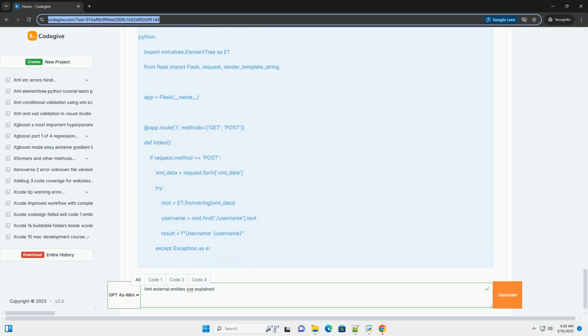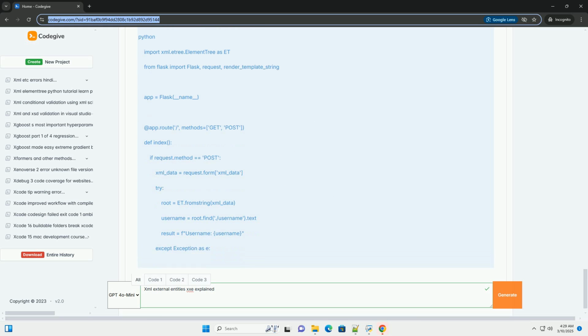4. Types of XXE attacks. Information disclosure, reading local files. The attacker injects an external entity that points to a sensitive file on the server, example: /etc/passwd, configuration files, database credentials. The application parses the XML, resolves the entity, and includes the file's contents in the response. If the vulnerability is out-of-band, the data might be sent to the attacker's controlled server.